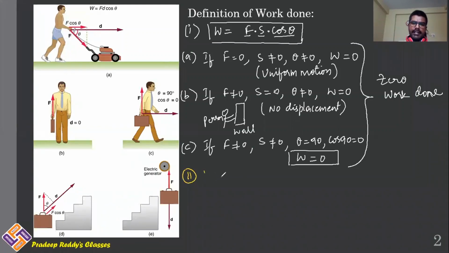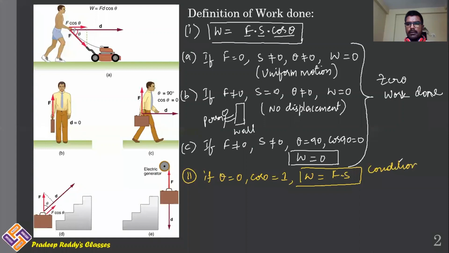if theta is equal to 0, cos 0 will be equal to 1, work done W is equal to Fs, and this is the condition for maximum work done on the object. This is the condition for maximum work done, and here work done is positive, plus F dot S. That is number 2.